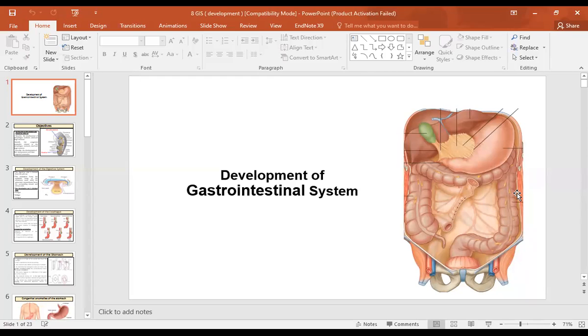So this is all about the development of the gastrointestinal system, starting from the esophagus. Then we discussed the stomach. Then we discussed the liver as well as the development of the pancreas. Then we discussed the 5 stages of the intestine development, and finally we discussed the rectum as well as the anal canal and the urogenital sinus. So this is all about the development of the gastrointestinal system, and this is the last lecture of anatomy in this course. If you have any questions regarding this, you can ask me now.